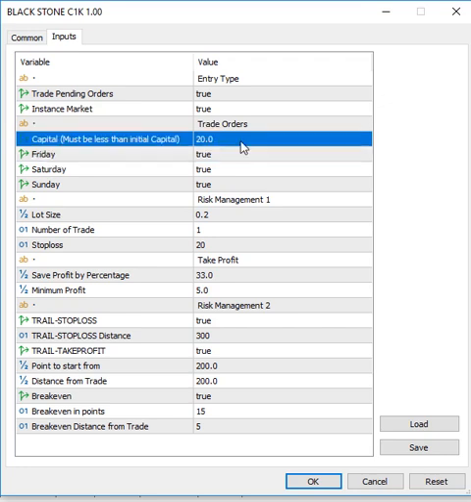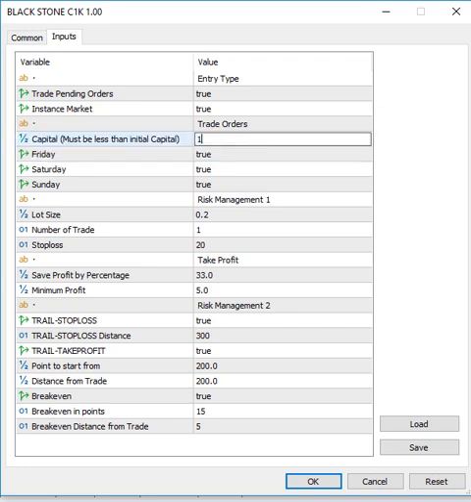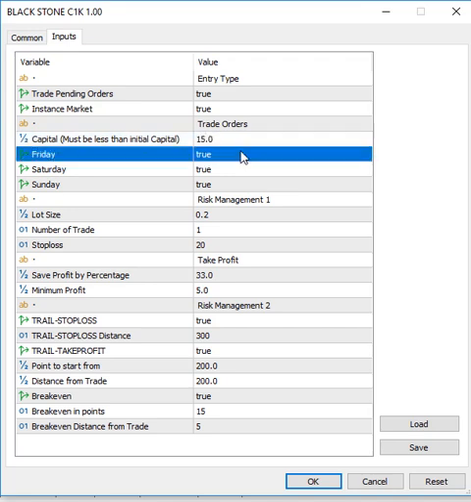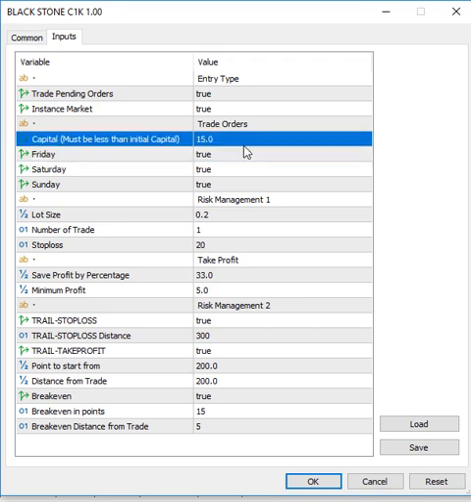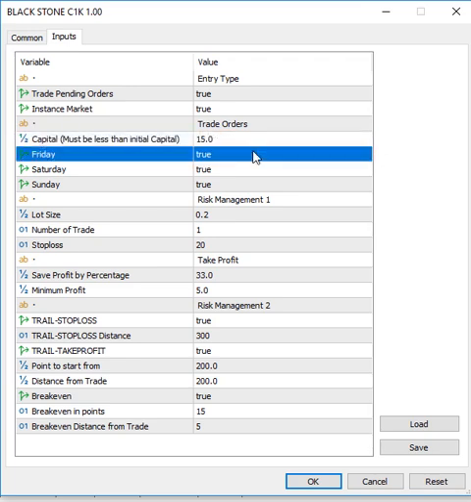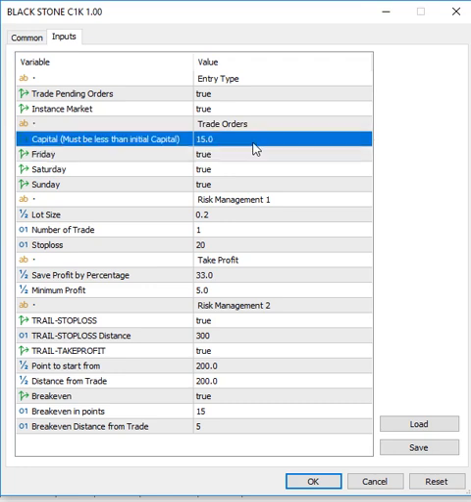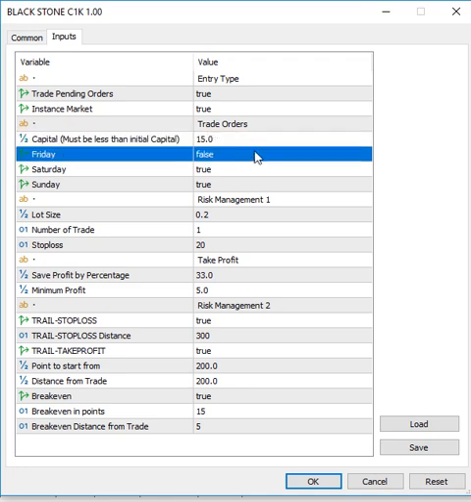But in a case where I have $20 and, okay, I have $15, yes, I'm leaving an extra $5, the EA will now trade for me. But if eventually from the $20 I lose $5 and my total capital is now $15, this EA is not going to open any other trade in order to save the account. That is the first logic in order to save our account, in order not to blow your account. Now on Fridays, I may like to trade, I may not like to trade. So it all depends on you as an individual, but for me, I will leave it on.